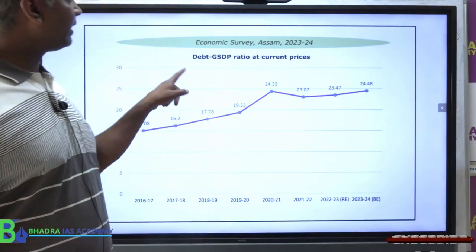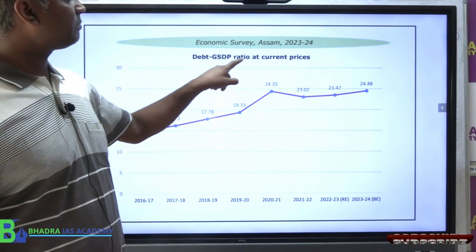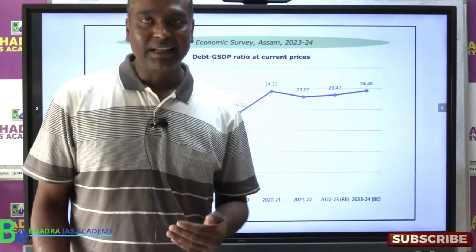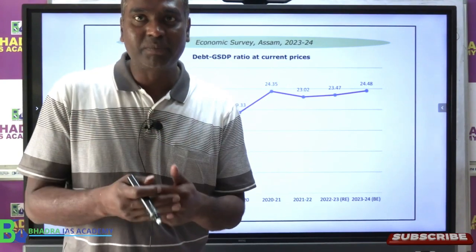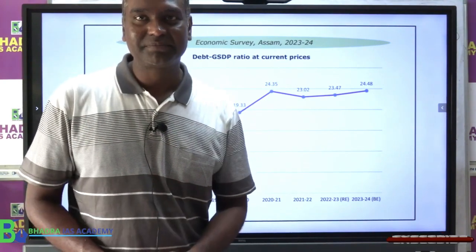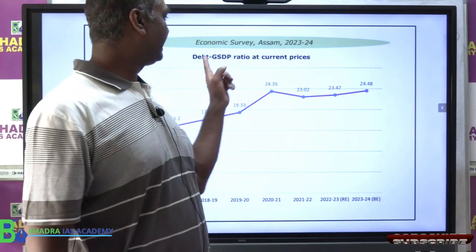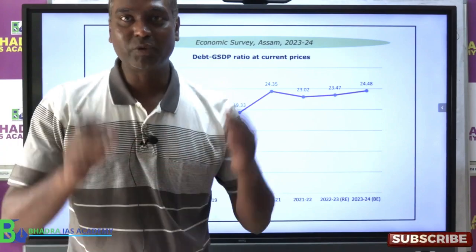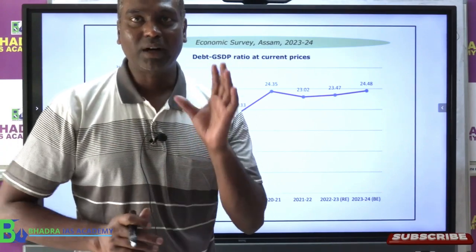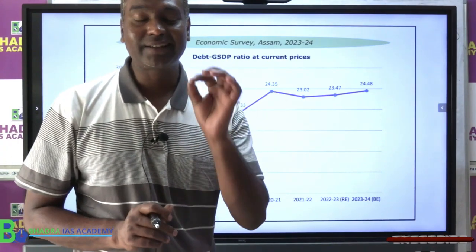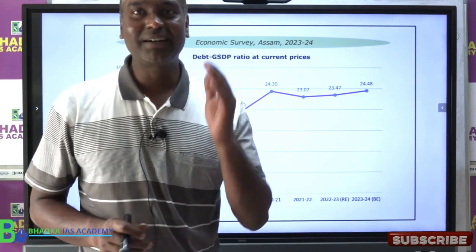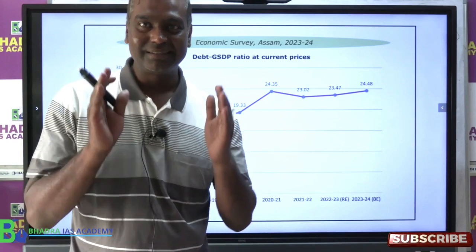So we call it as a debt to GSDP ratio. So how much government is borrowing money and it is what percent of Assam ka GDP. That is the point of debt to GSDP ratio. I repeat, government ने जो पैसा borrow किया है, वो हमारा स्टेट का जीडीपी का कितना परसेंटेज बनता है, that is called debt to GDP ratio.